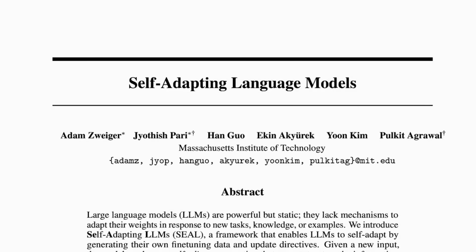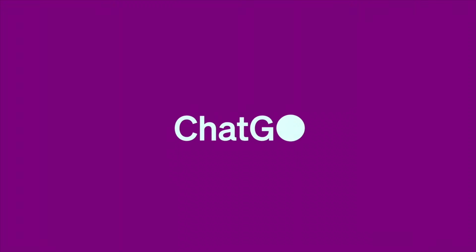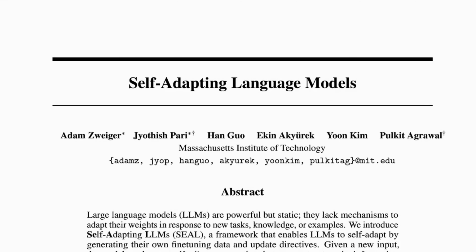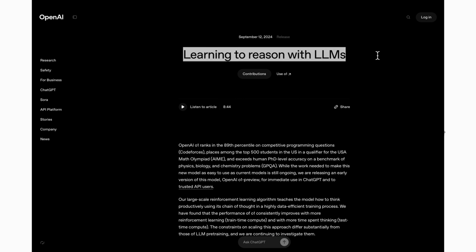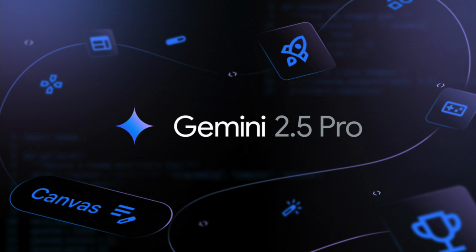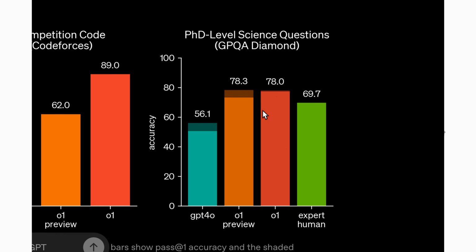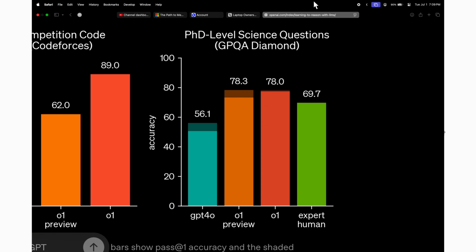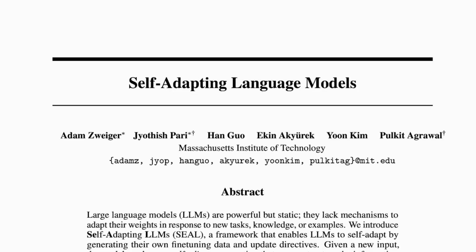So we have seen the boom of pre-trained models like ChatGPT 3.5 and GPT-4, which have actually turned out to be very useful. Then we saw the boom of reasoning models like OpenAI o1, OpenAI o3, Gemini 2.5 Pro, and DeepSeek R1, which are, according to the benchmarks, PhD-level models. But the question is, what's next? What can be the next paradigm?